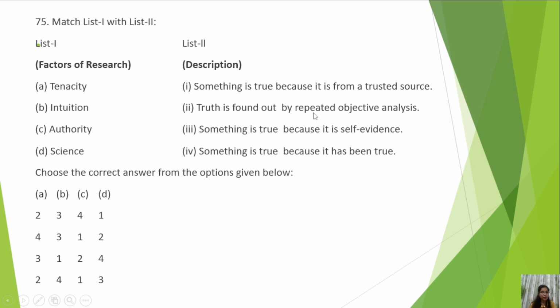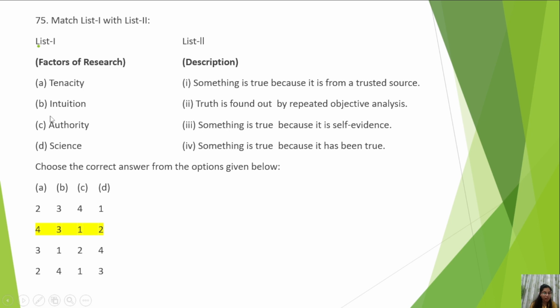In science we do repeated objective analysis. So D is associated with 2, and by knowing this you can reach the right answer. But otherwise also you should know all these options because they are mentioned ditto in the Wimmer and Dominick book, which you should read for the research unit of your UGC NET syllabus.